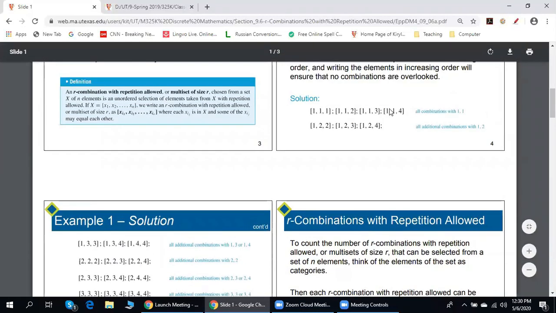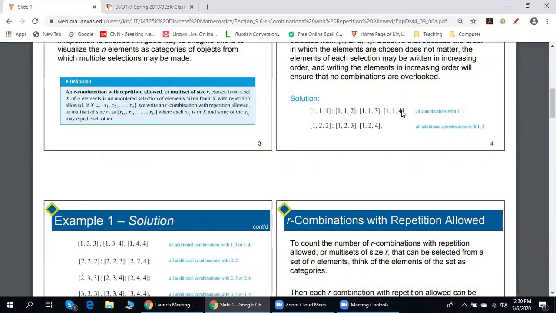But here the answer is different, and here is why. Please take a look at, for example, 1, 1, 4. Note that the order does not matter. When you raise n to R, order matters. But here order does not matter. Does this answer your question? Yes. So folks, it's a very tricky question. The solution is easy, but it takes some time to understand this solution.